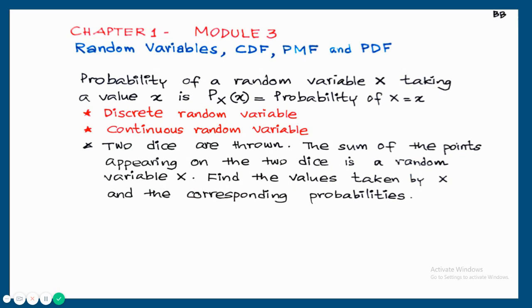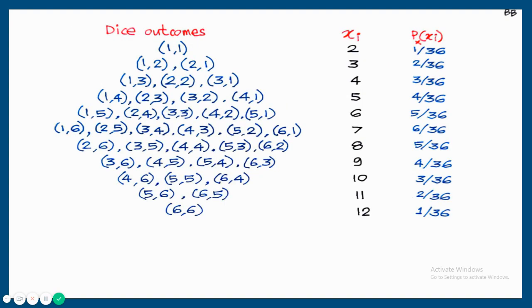I'll show what are the outcomes. Total 36 outcomes are written here. And the possible sums are 2, 3, 4, etc. 12. Only once we will get a sum 2. That combination is 1 and 1. That is, the first outcome is 1, second outcome is also 1. The sum will be 2. Only once we will get that outcome. So the probability of that particular random variable is equal to 1 by 36.